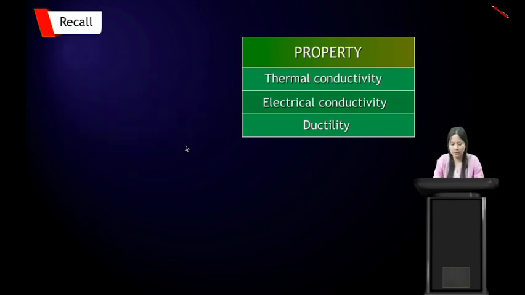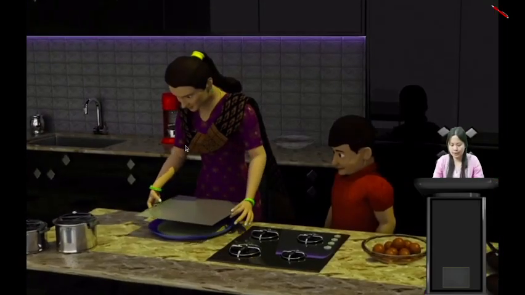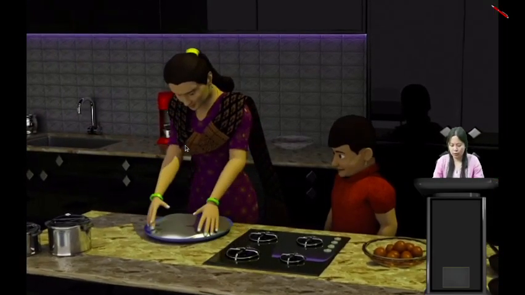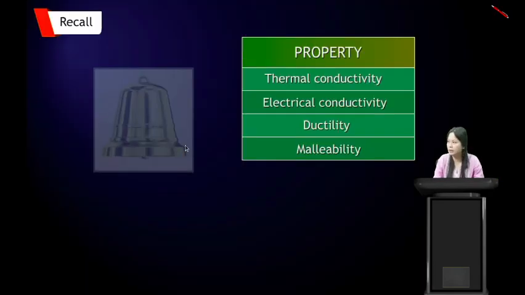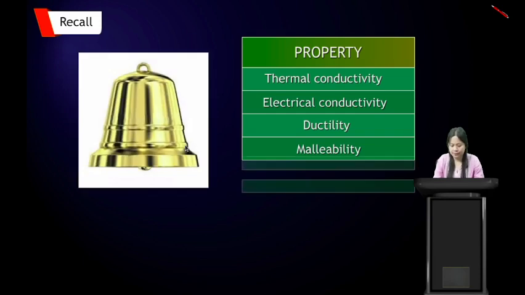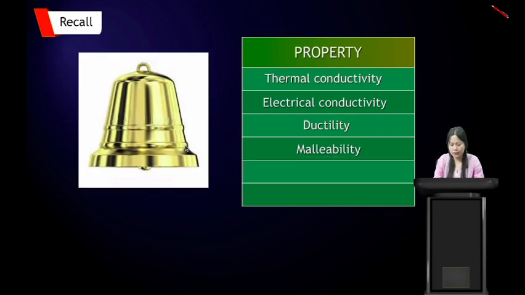And metals drawn or beaten into a thin sheet, is known as malleability. The next property is lustrous, meaning it has a shining surface. Sonorous means the property of metals by which they produce a ringing sound.